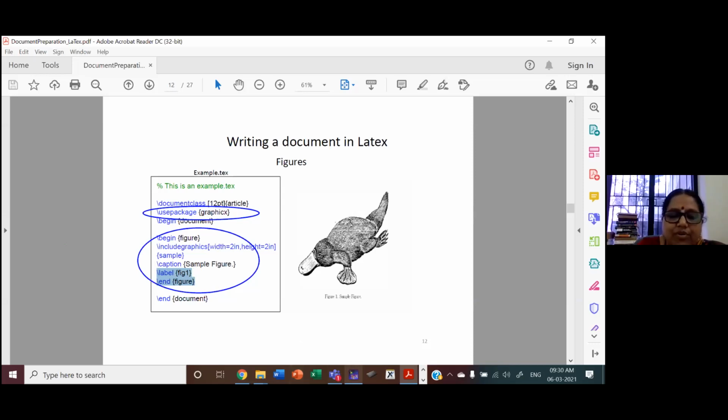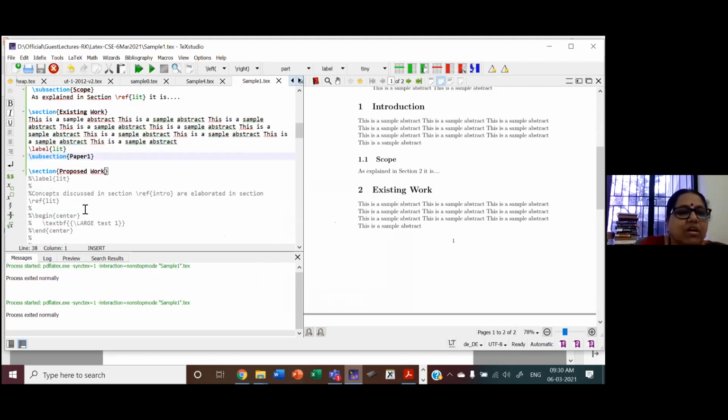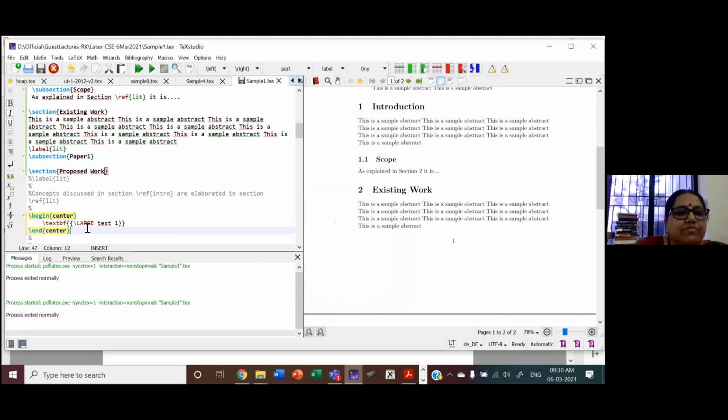And before proceeding, I want to show some formatting options which I forgot earlier. See here, somewhere I want to have something like this. In the center of the document, I want to put some subtitle like test 1. So how do we do that? We have begin center, end center, and within that scope, you write test 1.